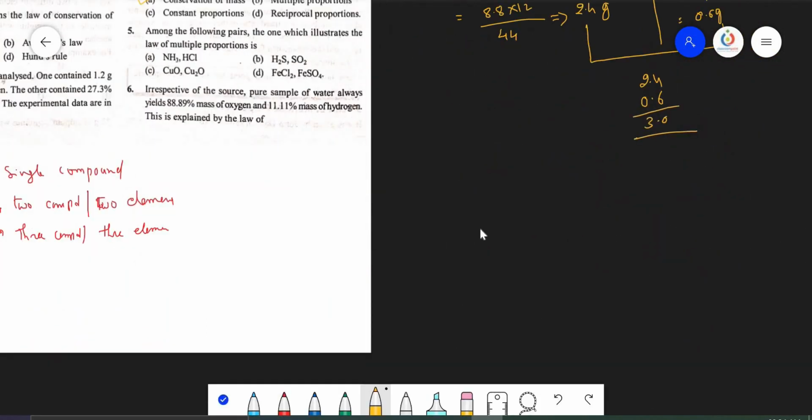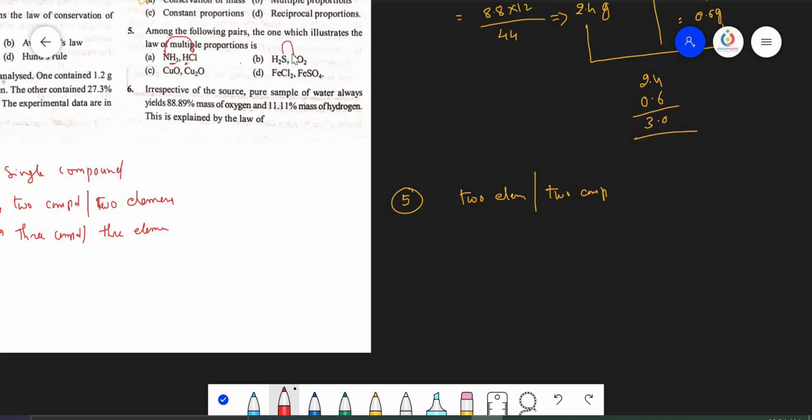Question number 5. Among the following pairs, the one which illustrates the law of multiple proportions. What is the main thing required for multiple proportions? There must be two elements forming two compounds. See here, hydrogen, hydrogen common, but nitrogen, chlorine are different.